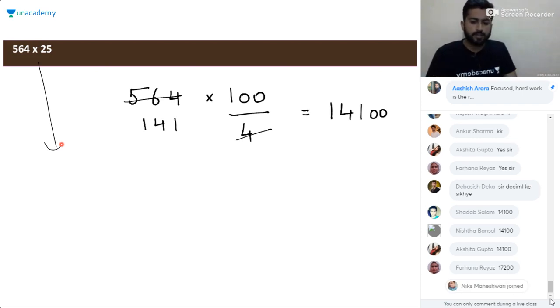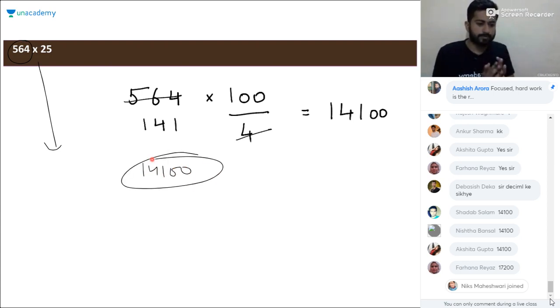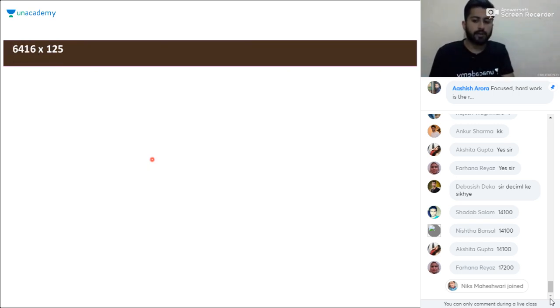Okay. So here you need to multiply 564 by 25. Just divide this number by 4, you will get 141, and then add 2 zeros after it, you will get the product. Simple, straight. Now multiplying 6416 by 125. So when you need to multiply 6416 with 125, what should be the product here? Go for it and tell me.